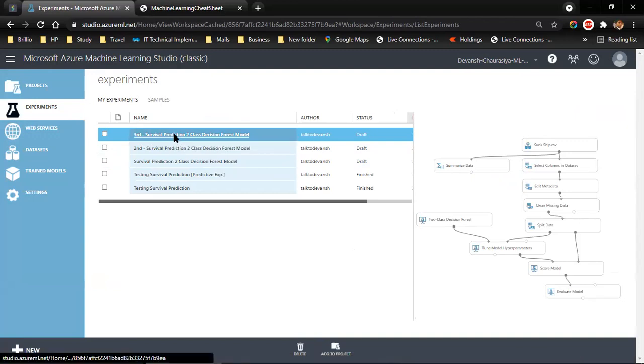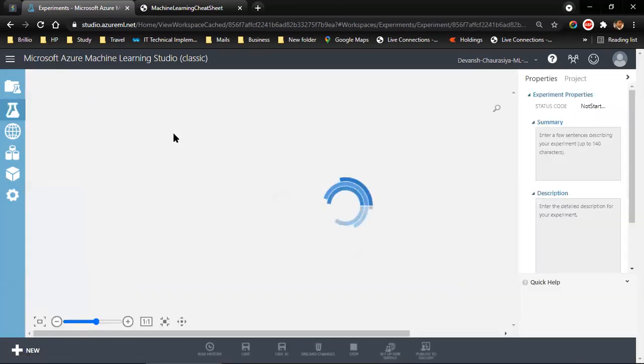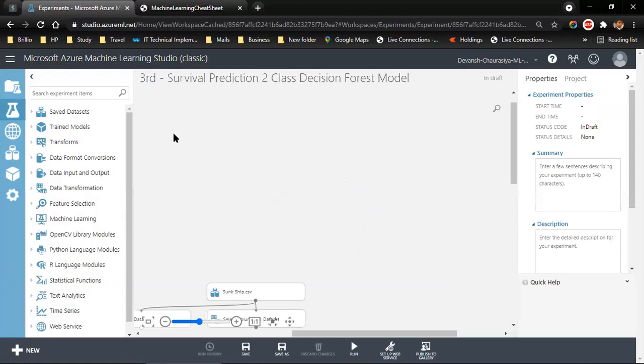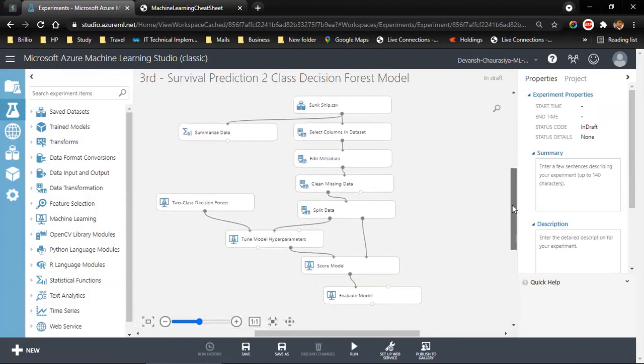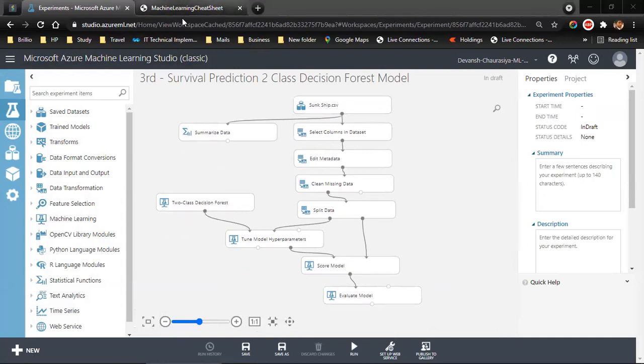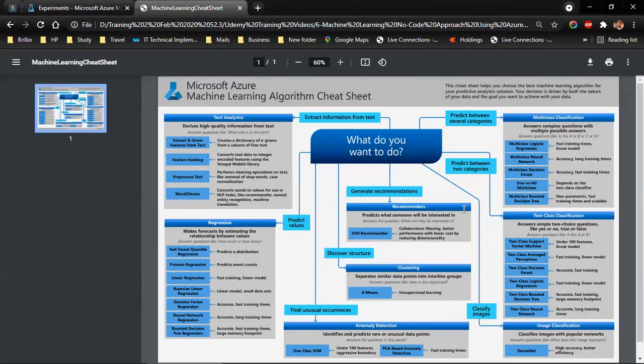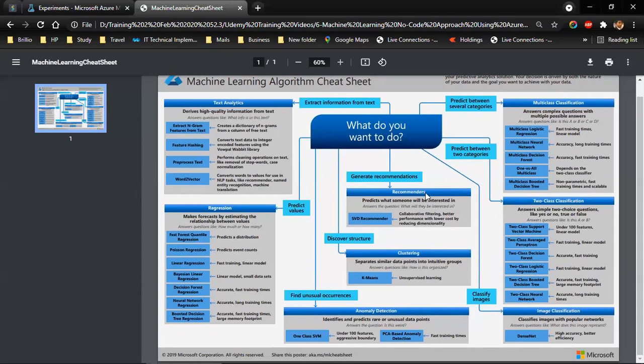Okay, I'm going to open this. Now let me arrange it over here. Now this is our second model that we have built. We made a copy of it. Now let me use a cheat sheet. So this is a cheat sheet that I have downloaded. And what I want to show you is, we are in the 2-class classification prediction problem. We want to check whether the person will survive or not.